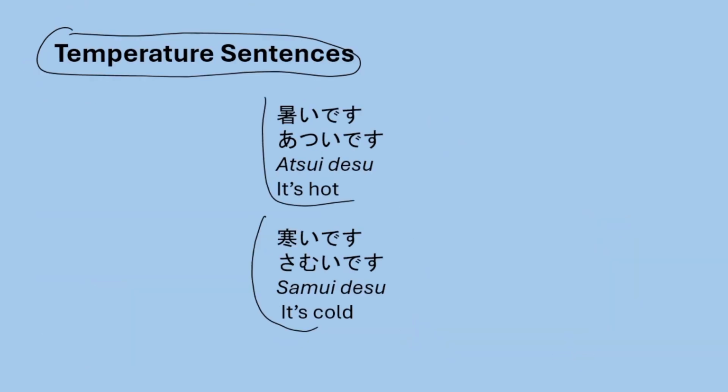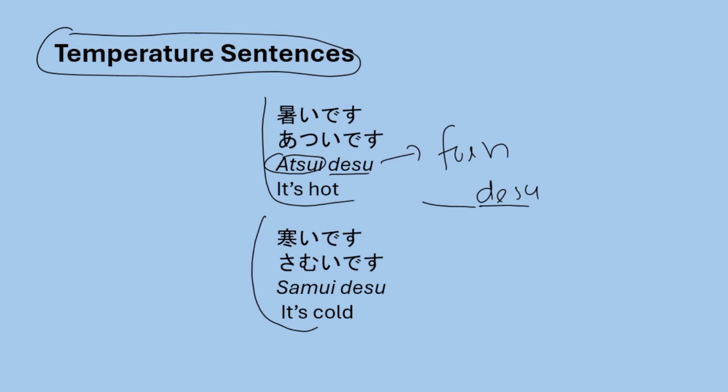So these are the related words and these are the sentences. I'm just going to use the word and after that add desu. Desu is used to make a sentence more polite, and it's a more formal way to say it. It's hot, it's cold. Just say the word and after it add this.